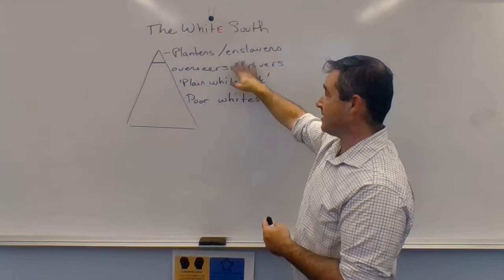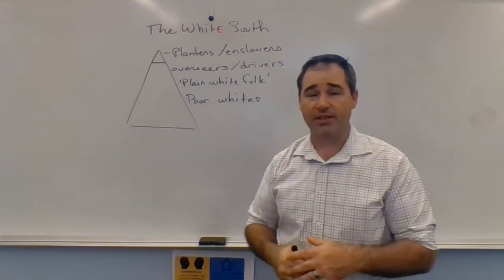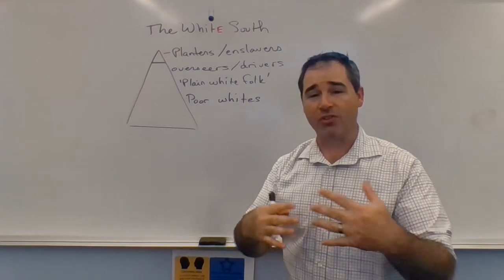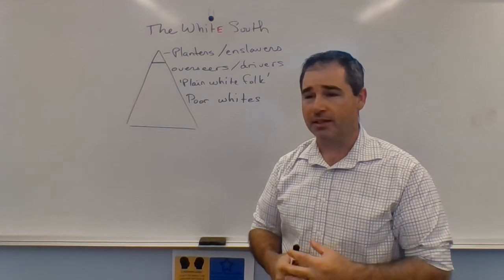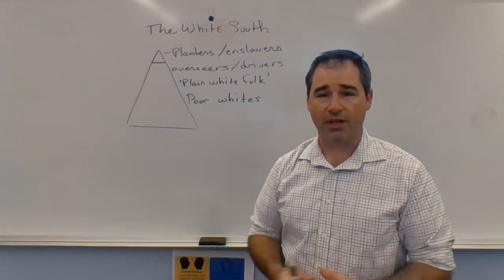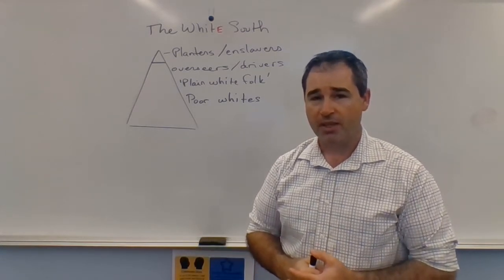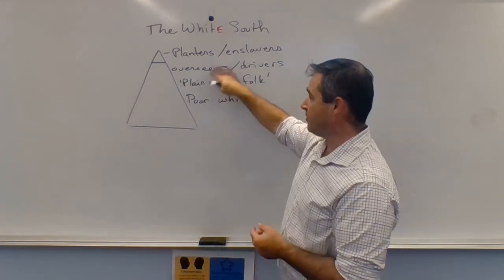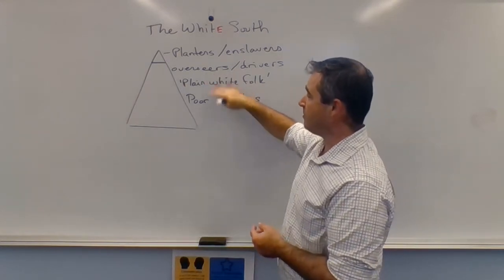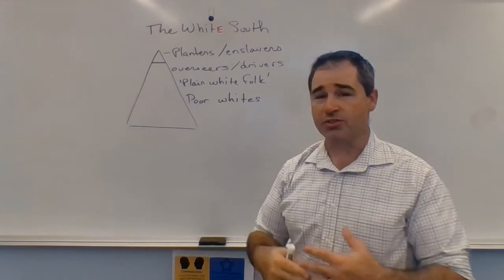I like to refer to them as the enslavers because they're the ones at the very top. These are the people that had the large plantations. They had enslaved hundreds of people. And then we can see that below them are the people that ran the plantations. These typically were white people that were overseers and drivers.